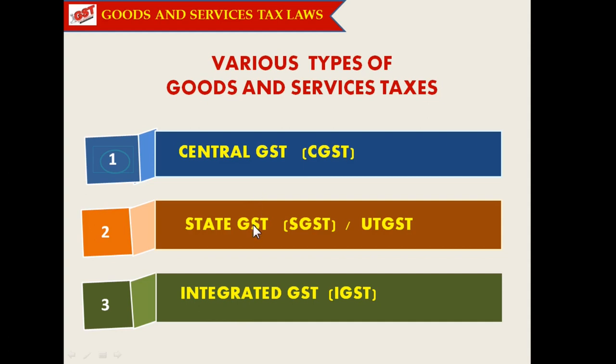These two types of taxes, that is Central GST and State GST, are levied combinedly for the transactions taking place within the same state. Whereas the Integrated GST is levied for the transactions taking place for interstate supplies, that is the transactions taking place between one state and another state. These are the three main classifications of Goods and Service Taxes contemplated under the GST laws.